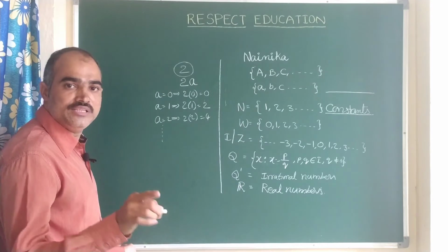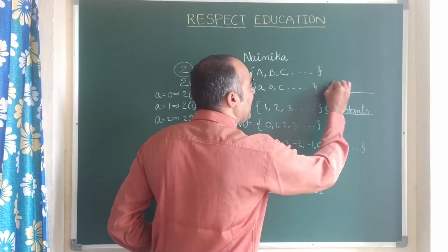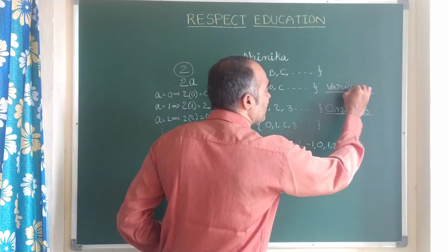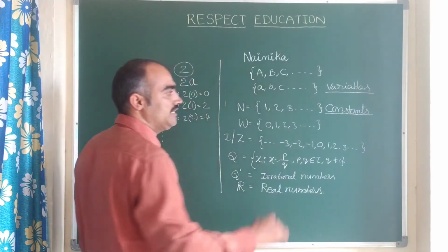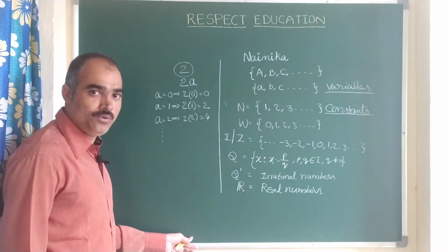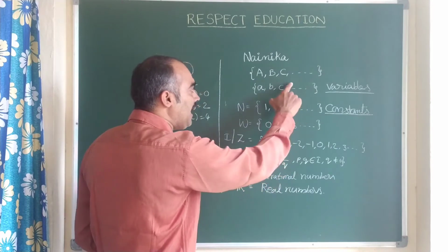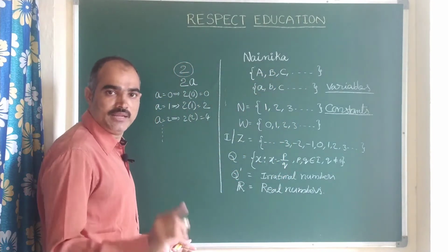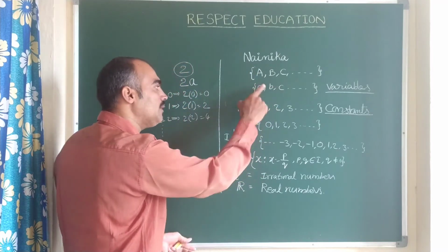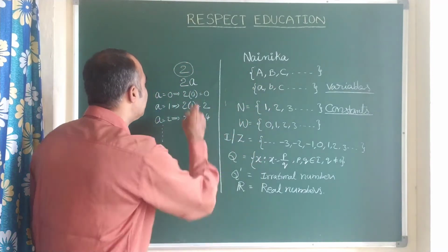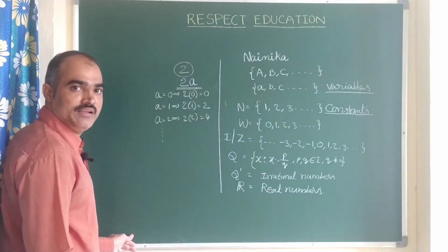The value which is not constant, which varies, is called a variable. So these are all called variables. These are all called constants. Now if you make a combination of constants and variables, I repeat, if you take a combination of constants and variables, or variables and constants, however you can take, these kinds of expressions will come. Is it clear?